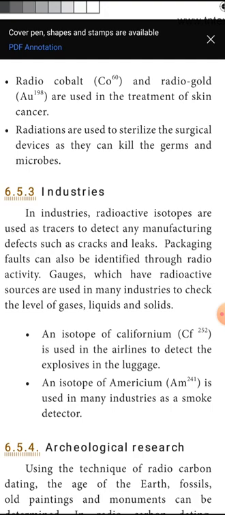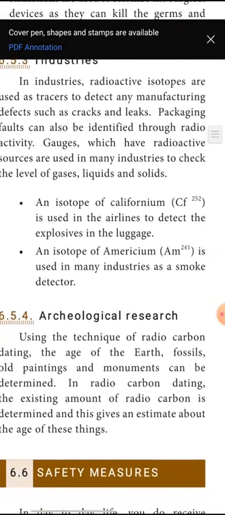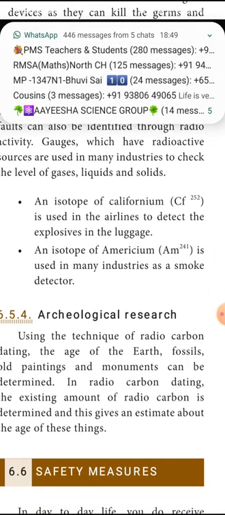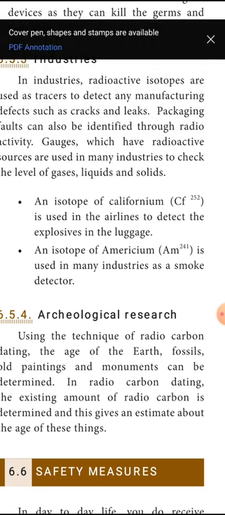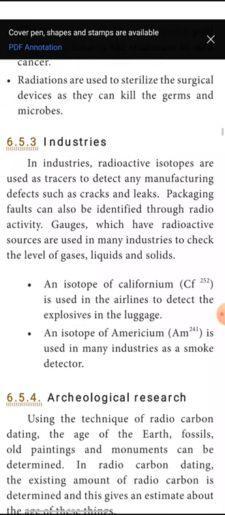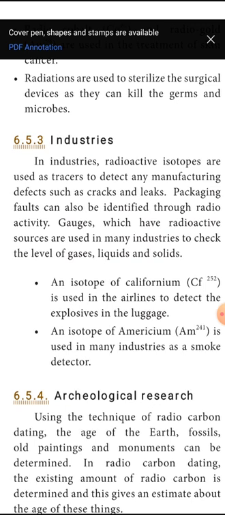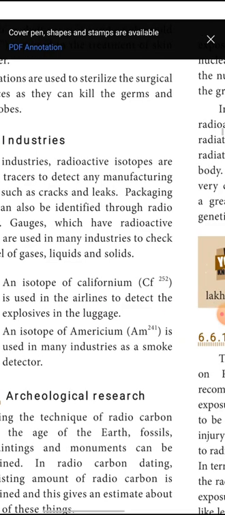Then industry. Isotopes of californium and americium are used in many industries, such as smoke detectors and detecting explosives in luggage in airlines. For this, the californium isotope is used to detect the explosives inside the luggage, and americium is used in smoke detectors. In industries, radioactive isotopes are used as tracers to detect manufacturing defects such as cracks and leakage.